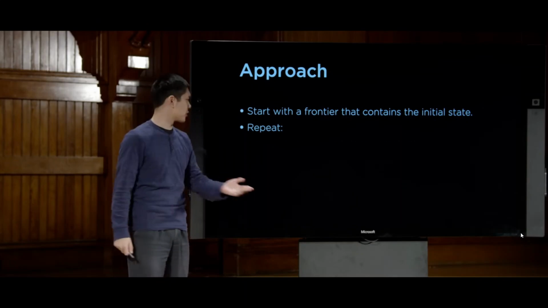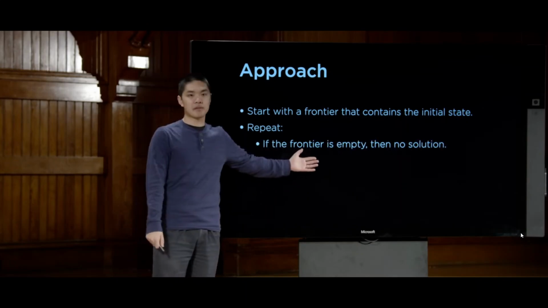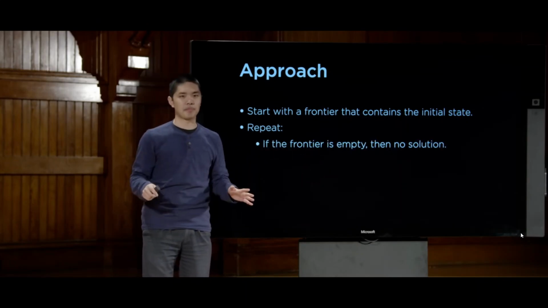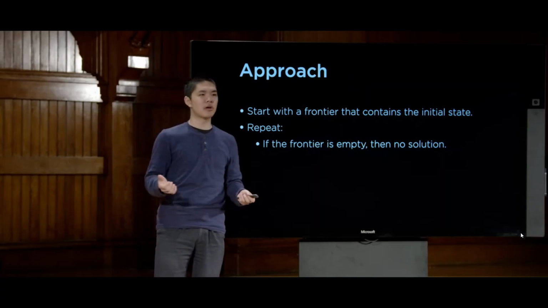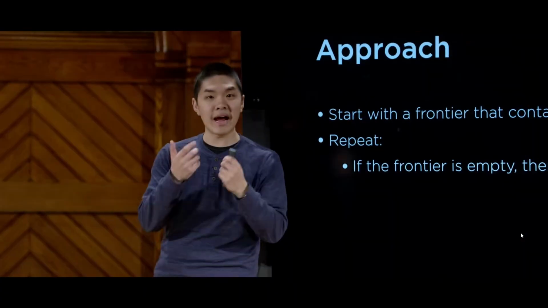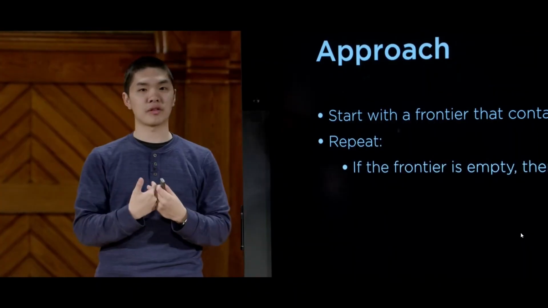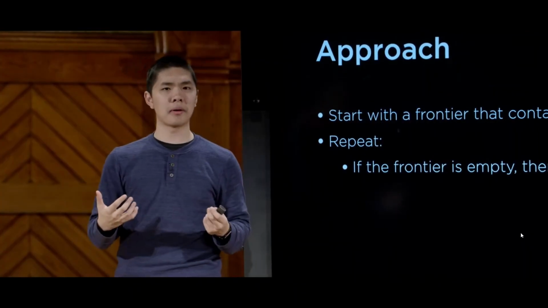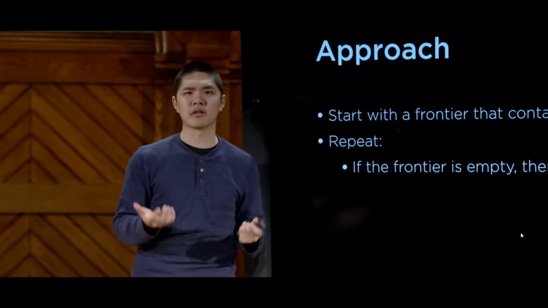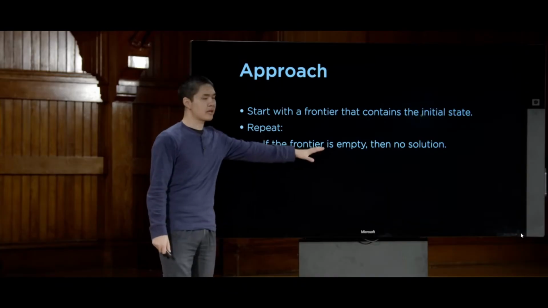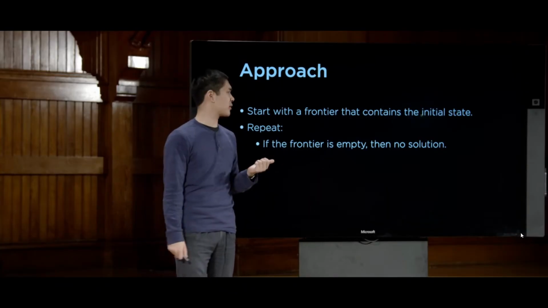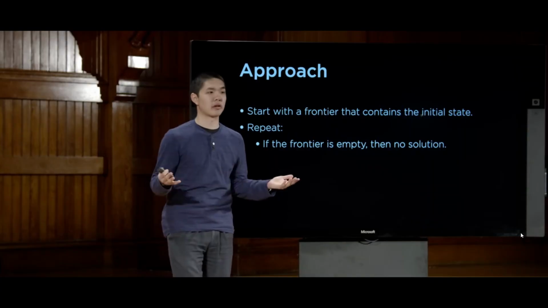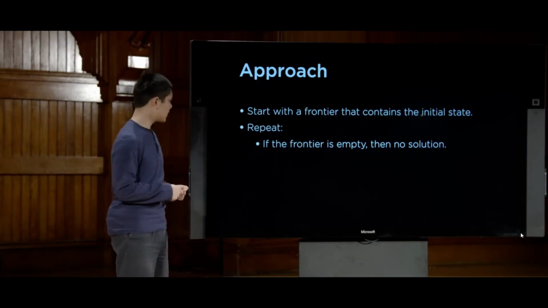The first thing we're going to do is, if the frontier is empty, then there's no solution, and we can report that there is no way to get to the goal. And that's certainly possible. There are certain types of problems that an AI might try to explore and realize that there is no way to solve that problem, and that's useful information for humans to know as well. So if ever the frontier is empty, that means there's nothing left to explore, and we haven't yet found a solution, so there is no solution. There's nothing left to explore.